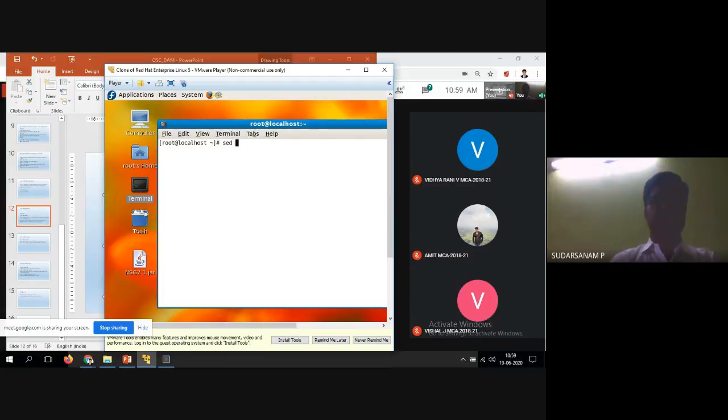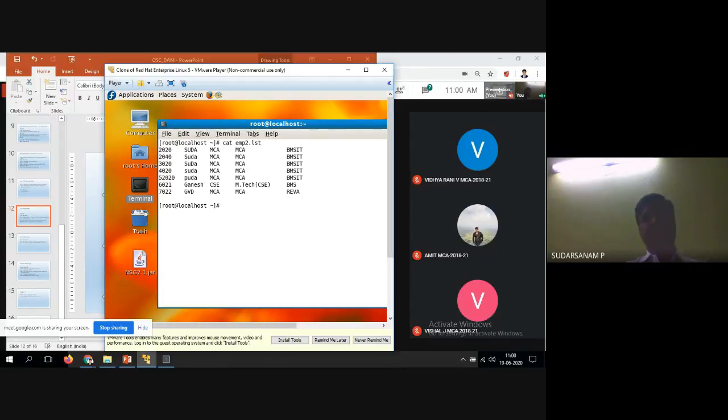So now I'll display the file name first, cat emp2.lst. Now in this case, I want to print the first 3 lines. sed minus 3q, this should be in double quotes or single quotes, emp2.lst.